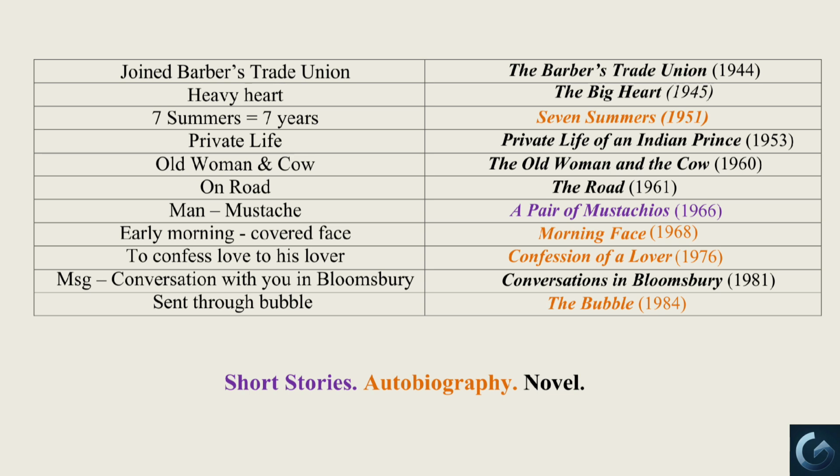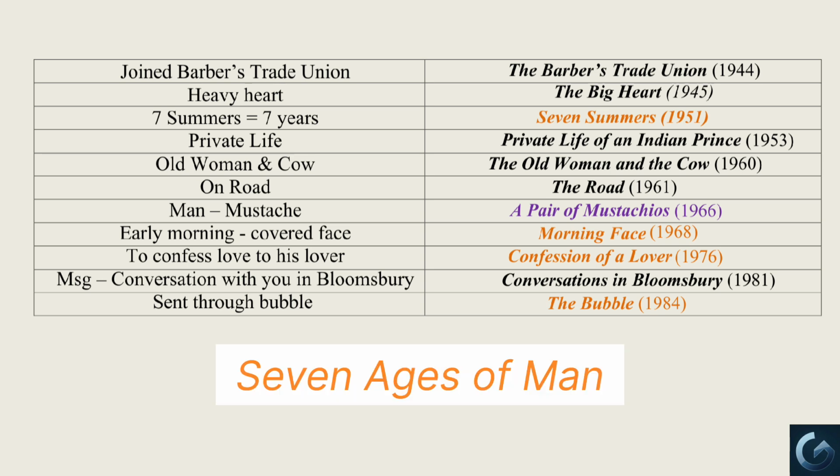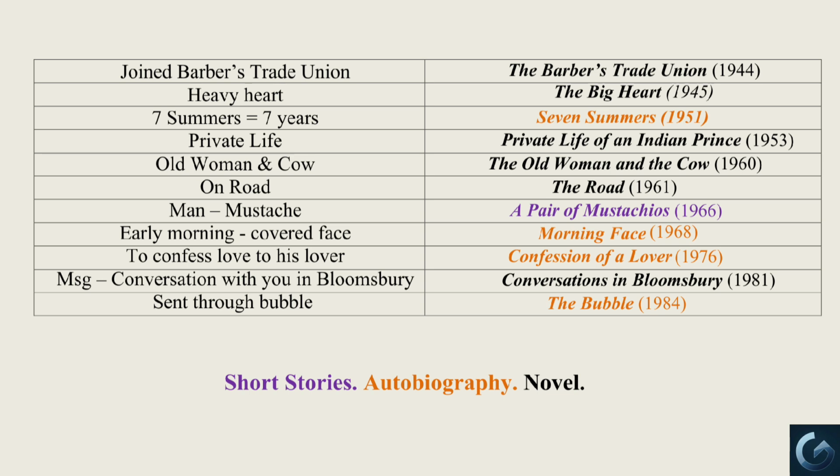Here in the slide, I have used 3 different colors to indicate the genre of that work. Texts given in purple are short story collections, texts given in black are novels, and texts given in orange are autobiographies. Actually, Anand planned to write his autobiography titled Seven Ages of Man in 7 volumes. But out of that, only 4 parts were completed, and that are Seven Summers, Morning Face, Confession of a Lover, and The Bubble. We have already seen that, right?